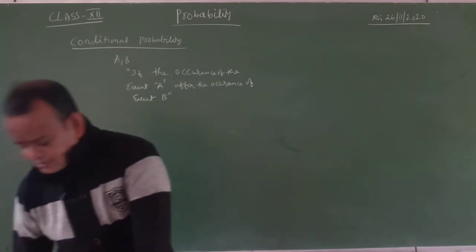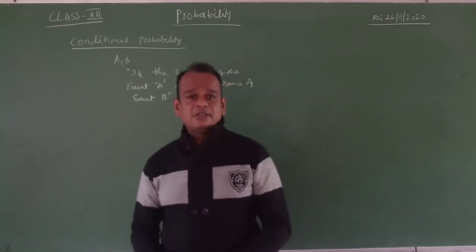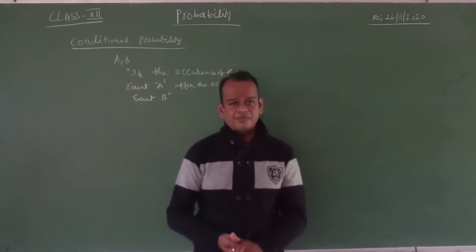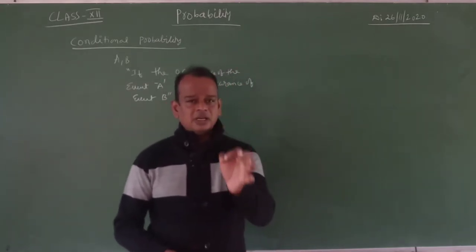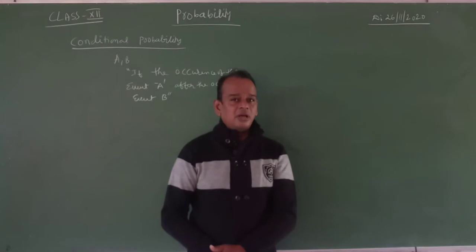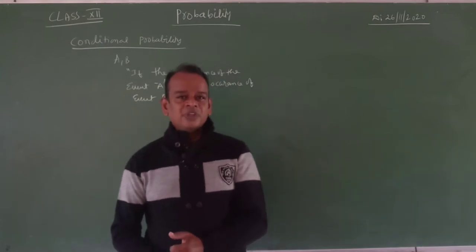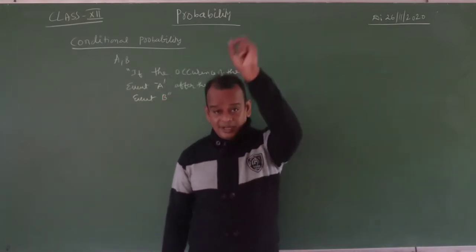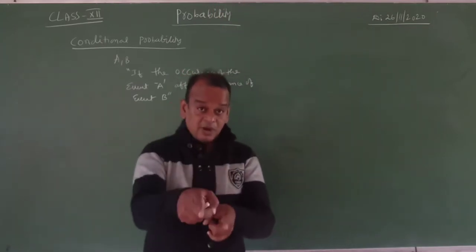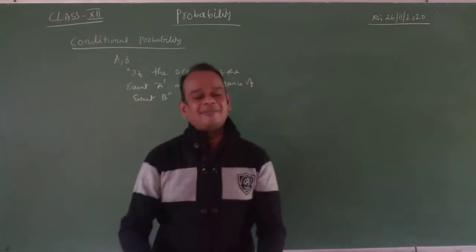Simple, my dear students. Suppose a bag contains 5 red balls and 4 white balls. Find the probability of drawing two balls one after another. First we draw the white ball, second we draw the red ball. How to read that? The probability of selecting the red ball after the selection of the white ball. Here, selection of the white ball is first, red ball is second. In that way, simple.